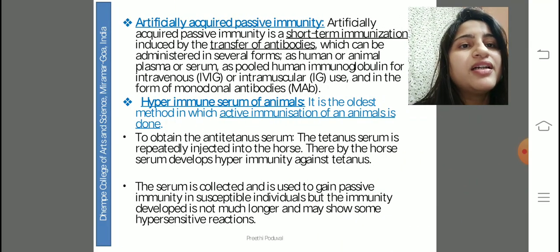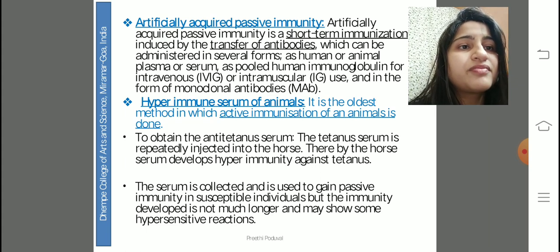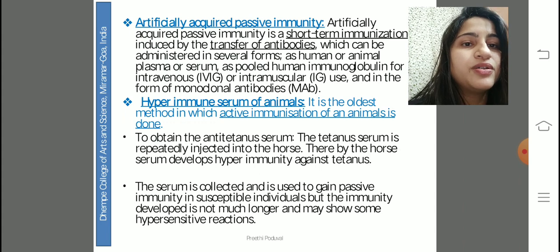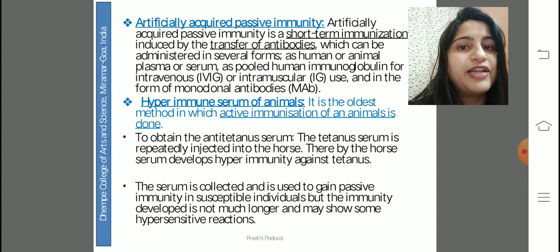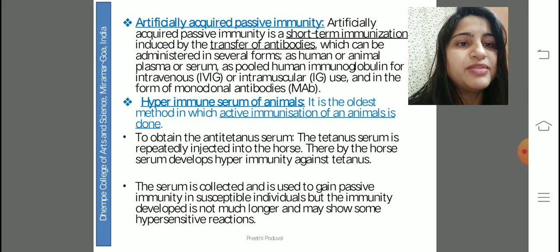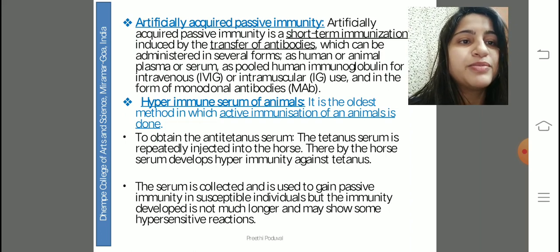Artificially acquired passive immunity is a short-term immunity that involves transfer of antibodies, and this is via intravenous or intramuscular routes. Now the hyperimmune serum of animals, where we have taken the example of horses, is one of the oldest methods, wherein active immunization of animals was done to obtain, for example in case of tetanus, the anti-tetanus serum.